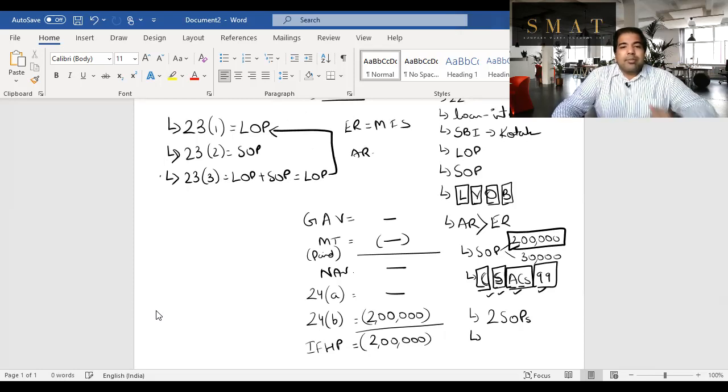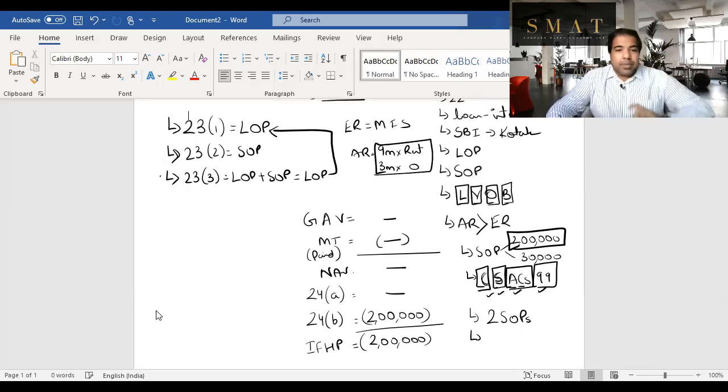In case of AR, there'll be a split for the 9 or 10 months or whatever months you've given it on rent. You'll multiply it with the rent. And for the next 3 months which you've self-occupied, you'll multiply it by 0, but you'll always take AR as 12 months. You'll again compare AR and ER. Of course, you can minus unrealized rent from AR. Again, the same concept, legally vacate a building. And if AR is more than the ER, you can also minus vacancy loss. Guys, the same concept continues even in 23(3).